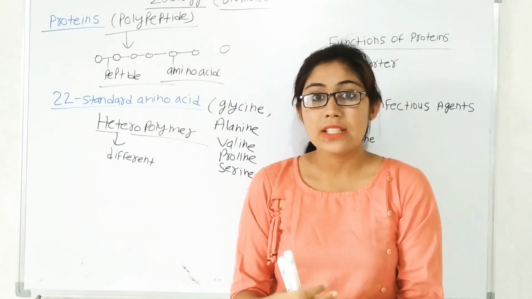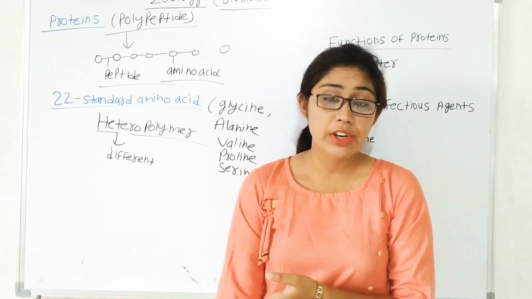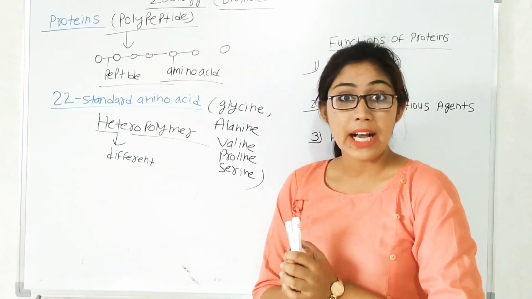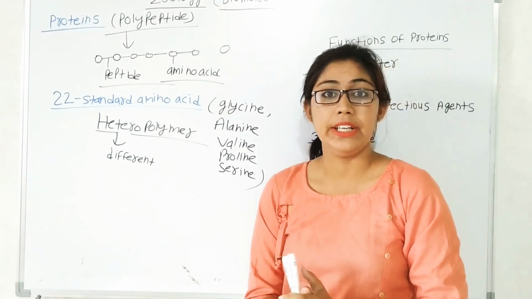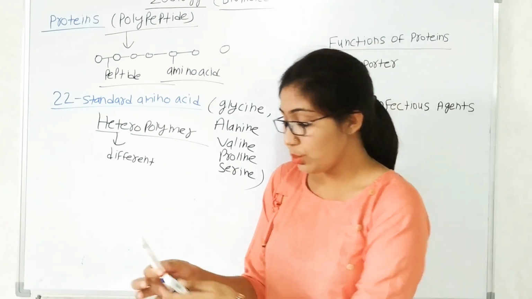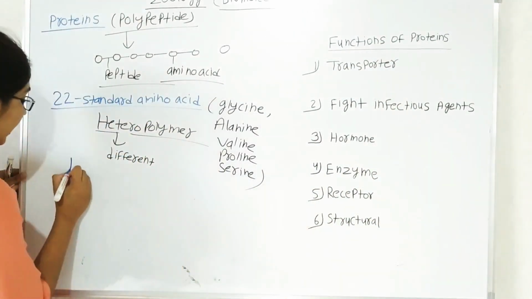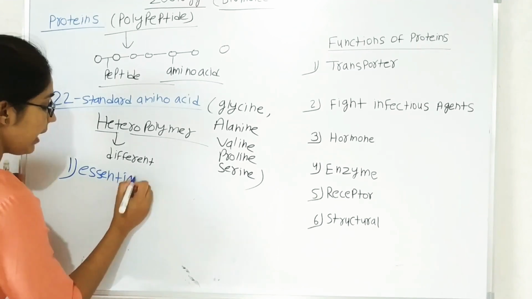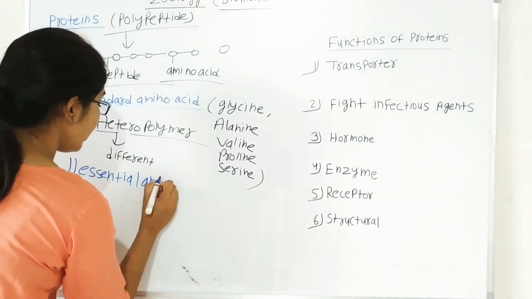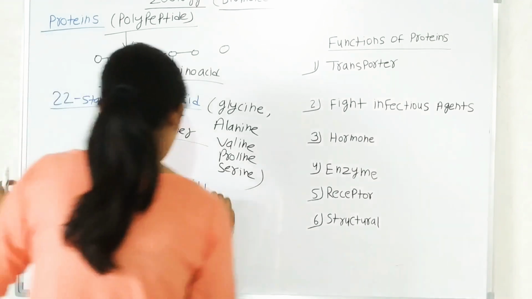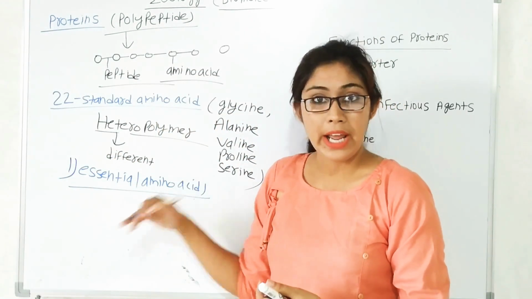Now on the basis of nutrition value, all the standard amino acids are categorized into two categories. The first category of amino acid is essential amino acid. What is the meaning of essential? Essential means they are essential for our health.